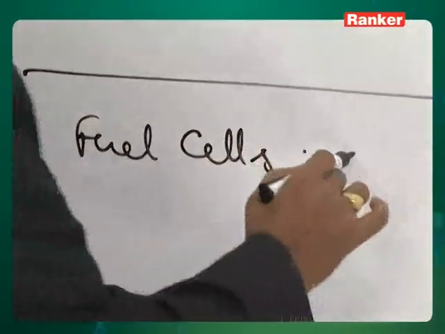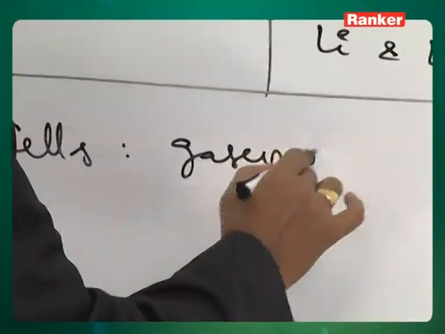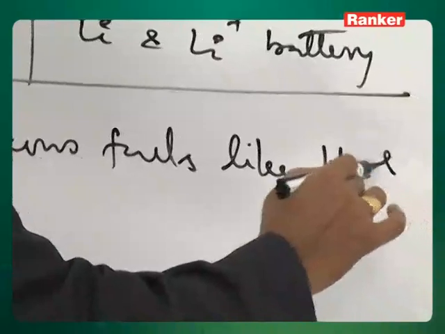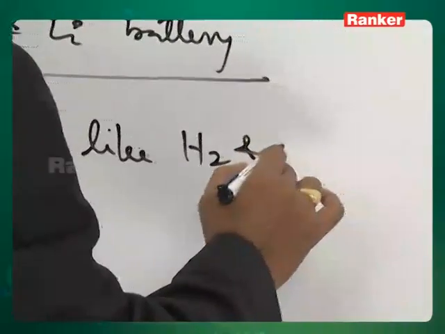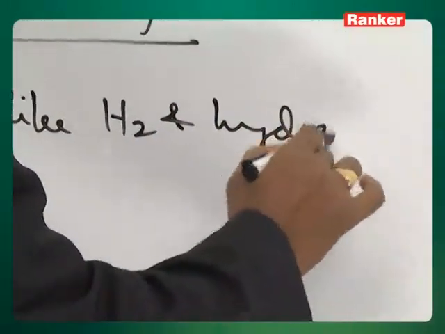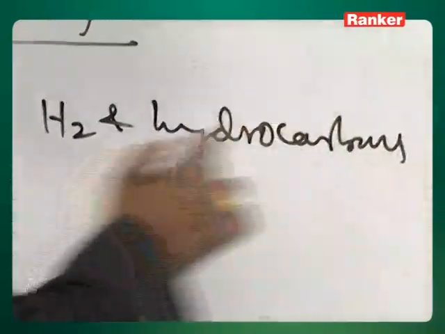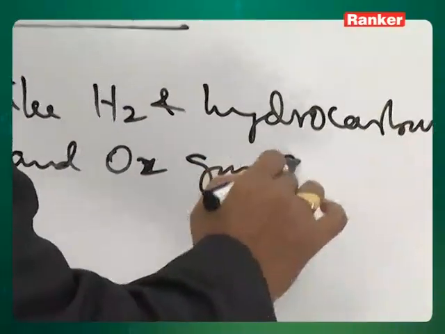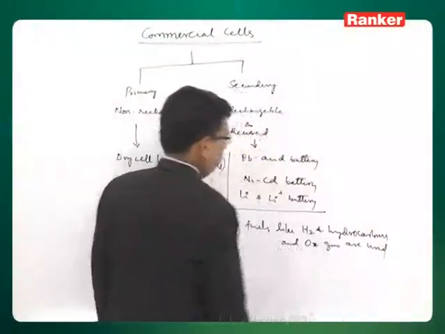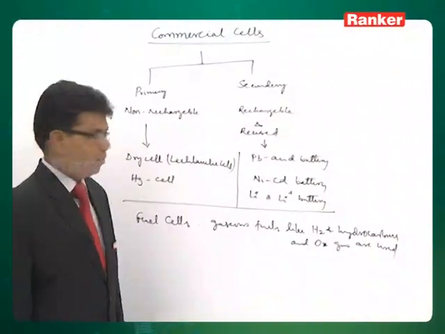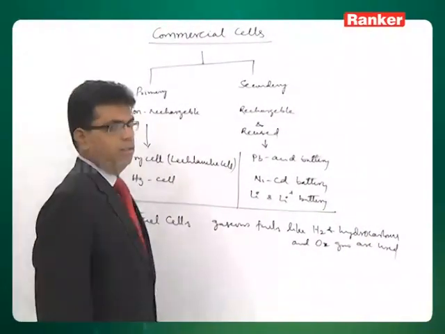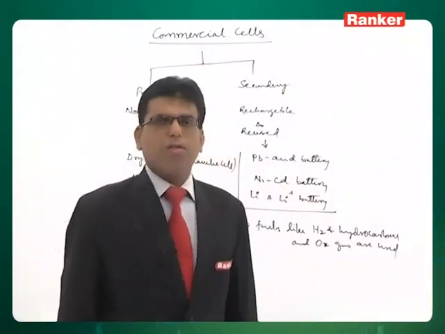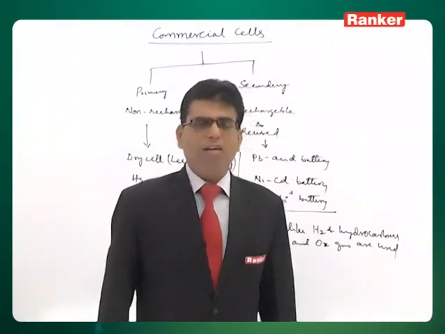In the fuel cells, it is the gaseous fuels like hydrogen or hydrocarbons and oxygen gas that are used as fuels, and the energy liberated in the combustion of these gases is used in generating the electric current.